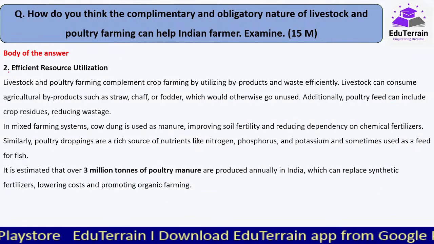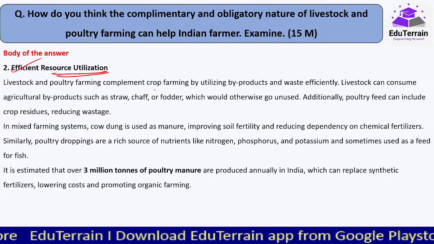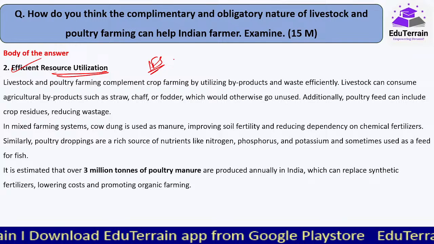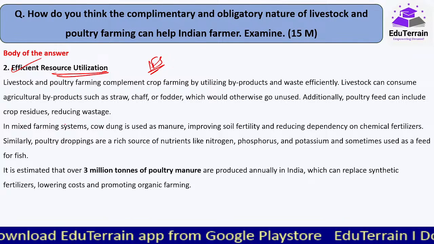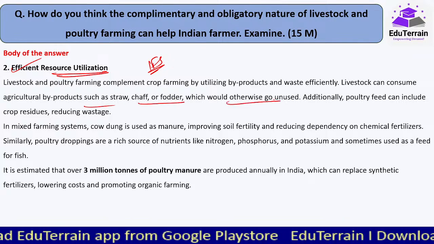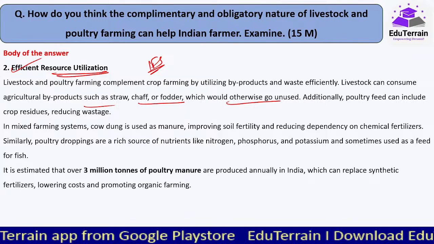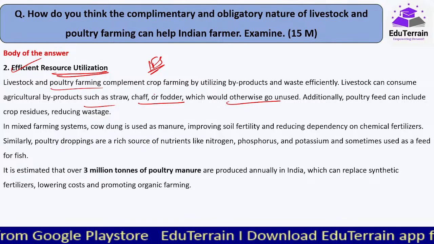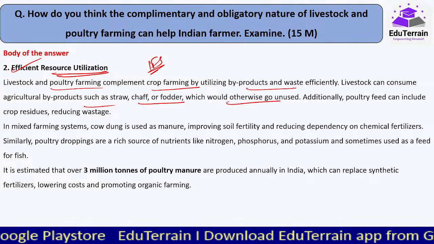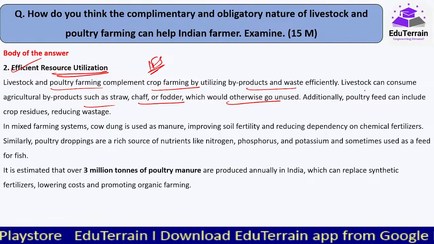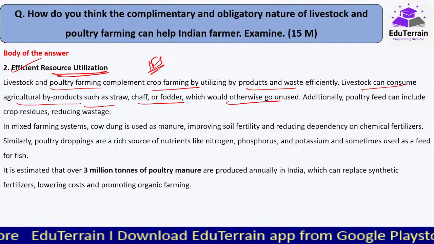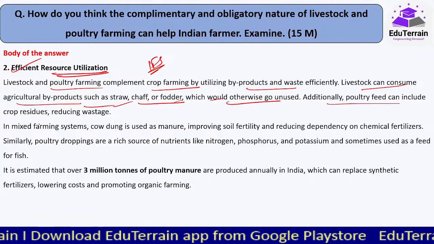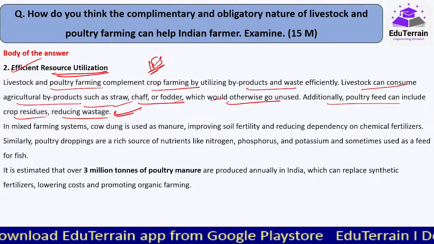Second important point, efficient resource utilization. Simple, जो IFS जो हमने किया integrated farming system में, the byproducts etc. such as chaff, fodder etc. that which would otherwise go unused, that can be used for these animals. So livestock and poultry farming complement crop farming by utilizing byproducts and waste efficiently. Livestock can consume agriculture byproducts such as straw, chaff or fodder which would otherwise go unused. Additionally, poultry feed can include crop residues, reducing the wastage.